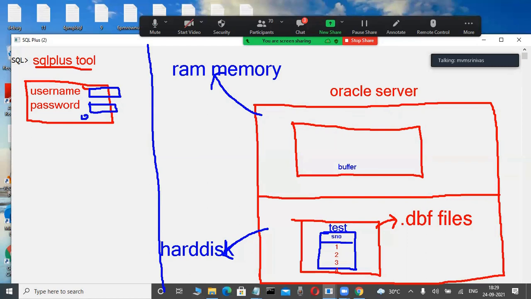Now check it out. Here, the OK button is there. Suppose I am a user. I connect to this database through the username and password they are giving. Some username I'm typing. For example, okay, I am a developer, you are a developer. Some username and password we are typing here. Now this tool is connected to the database. Suppose here, now check it out. Here the table is there in a table format only. Data is there in the database. Now this is a table.